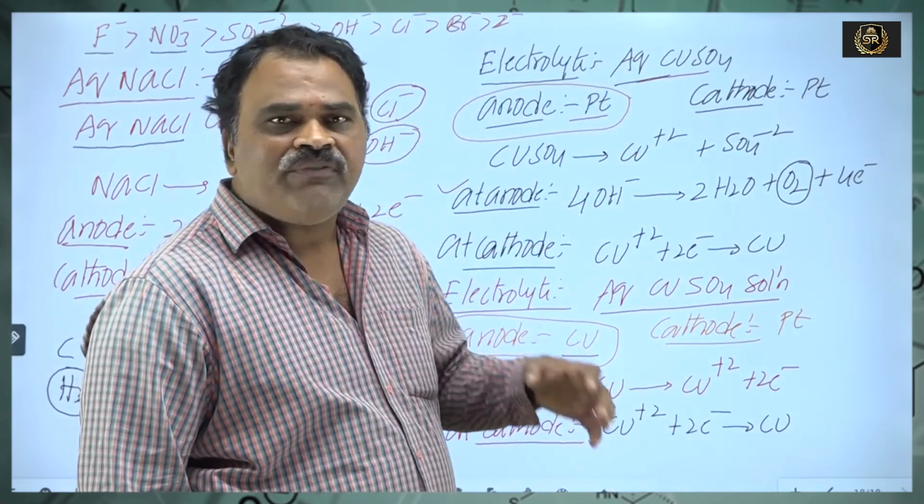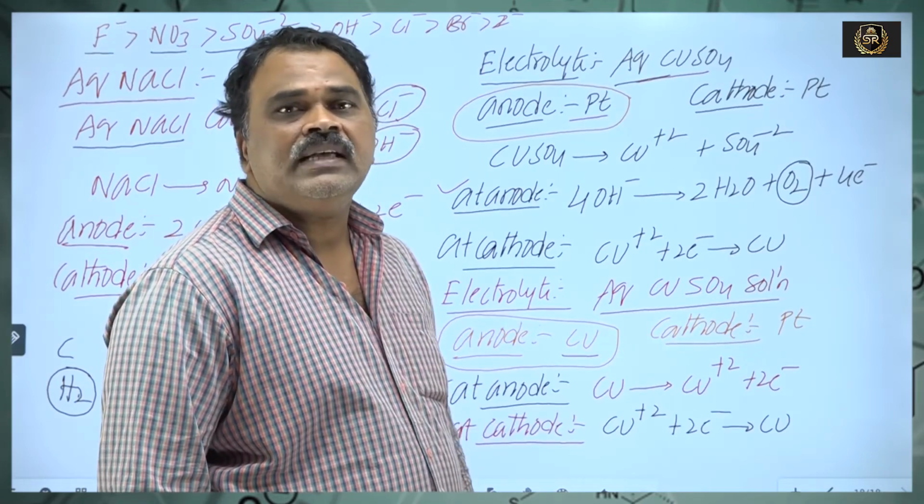If the electrode is active, it itself undergoes oxidation.